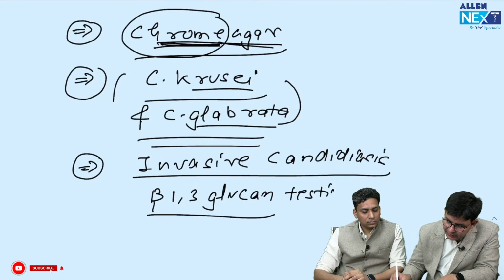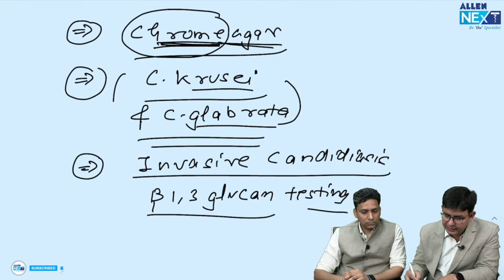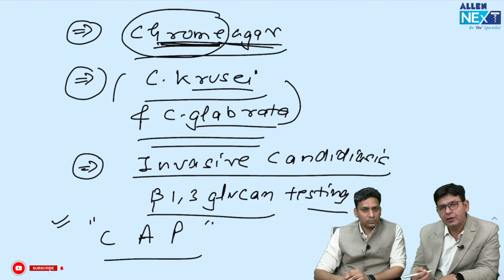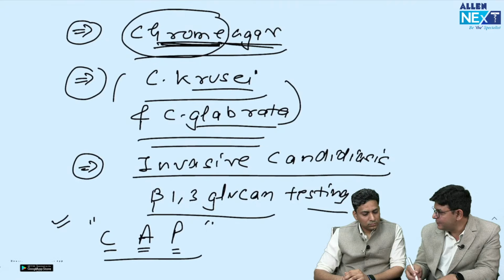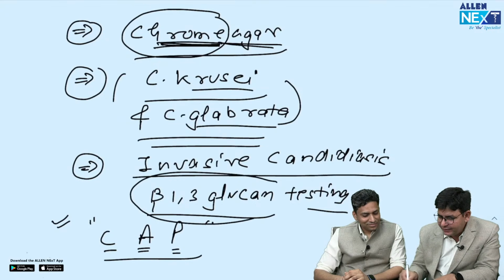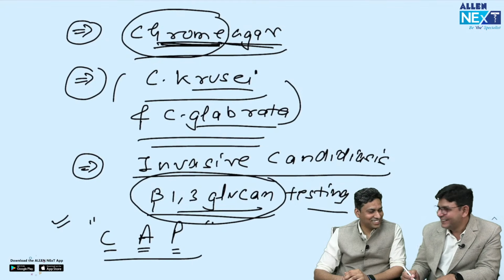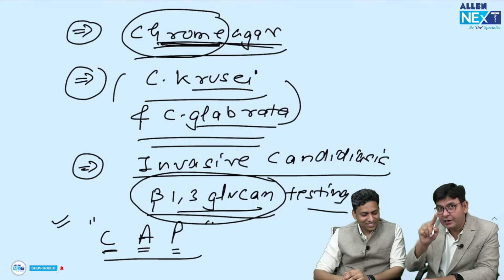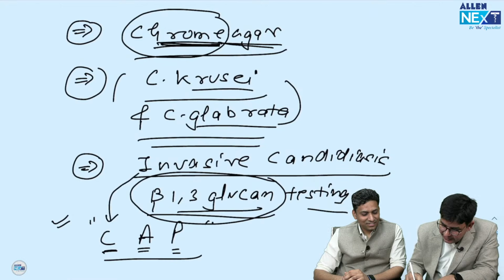This beta-1,3 glucan testing is done for Candida, for aspergillosis, and for Pneumocystis jirovecii. This mnemonic CAP helps you remember a lot of things, and it is coming in every exam. For 2 years I have been seeing this become a favorite. I think this company is sponsoring the question. Important: it should be invasive.